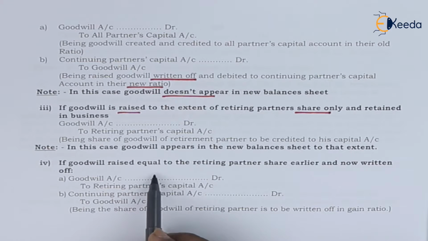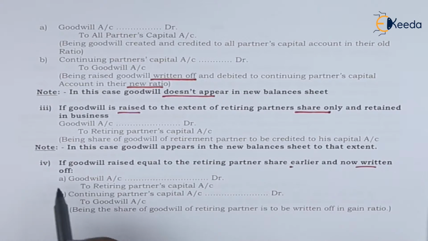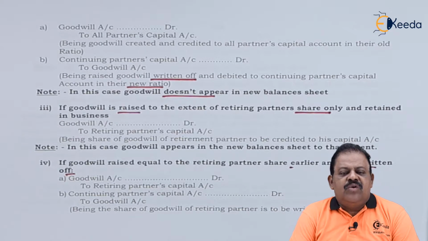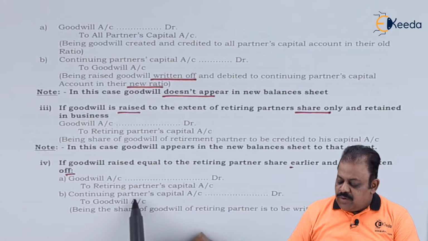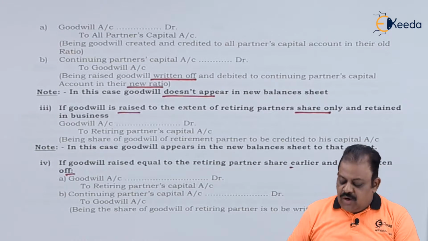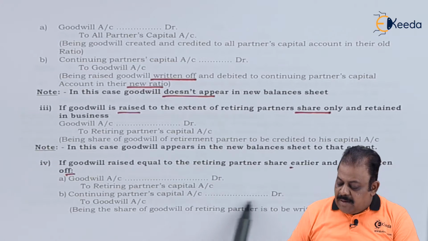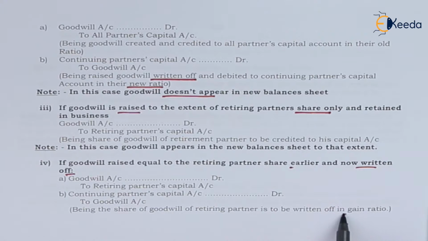If goodwill is raised equal to retiring partner's share and then written off, that is, goodwill raised and written off to the extent of retiring partner's share: for goodwill raised, our entry is goodwill account debit to retiring partner's capital account. For writing off, continuing partners' capital accounts debit to goodwill account. This is required to be written off in gain ratio as discussed earlier.